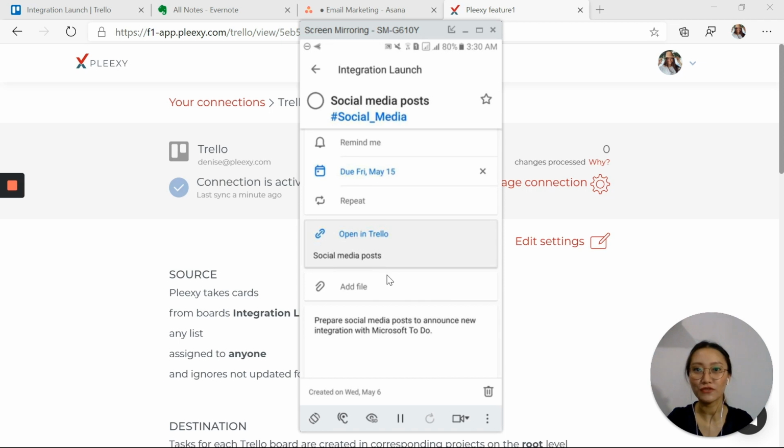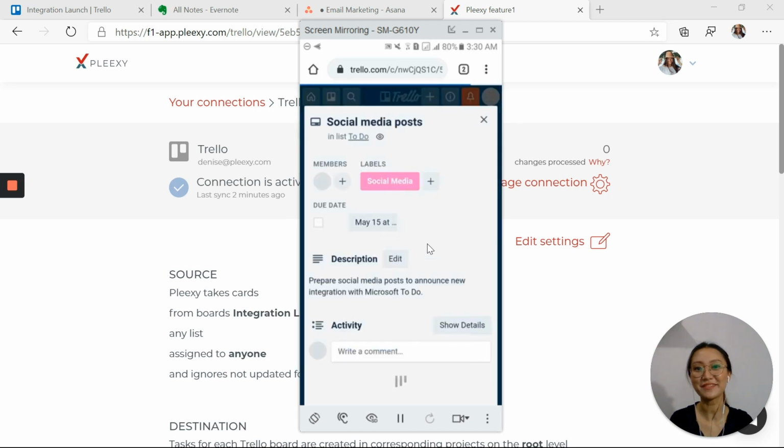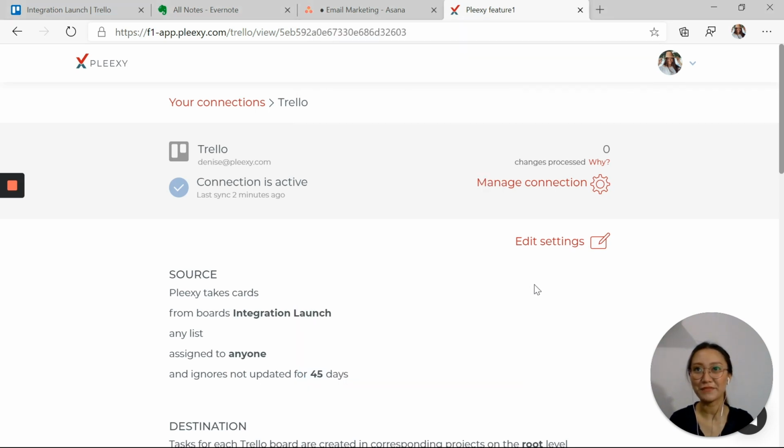And thanks to To Do's feature called Linked Entity, I can see information about the source of my task. And clicking on this link will take me to my task inside the Trello web application. See? So if I want to do the same for my tasks in Evernote and Asana, I would simply set up a connection for each application. So that's basically how Pleexy works.